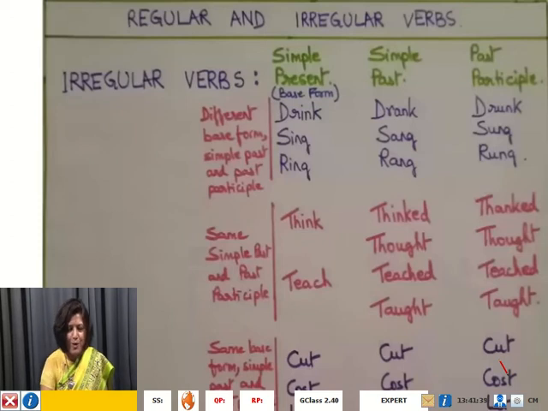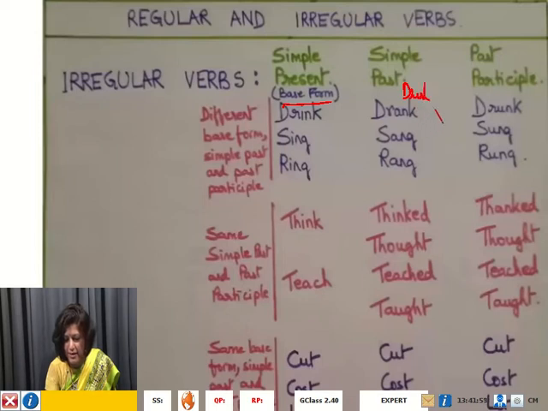What is done here? Have a look at this chart. So what do you see? You see the base form here, and you have the verb drink. Now how are we going to form the simple past tense? Are we going to write drinked?